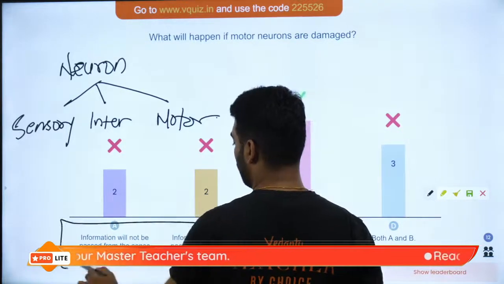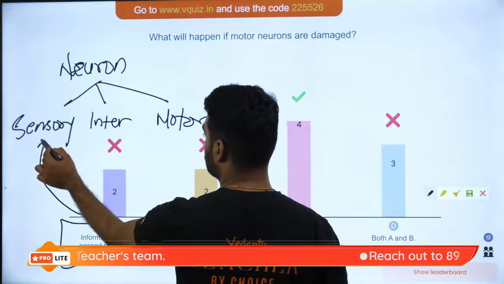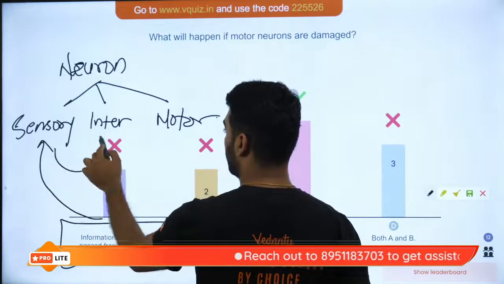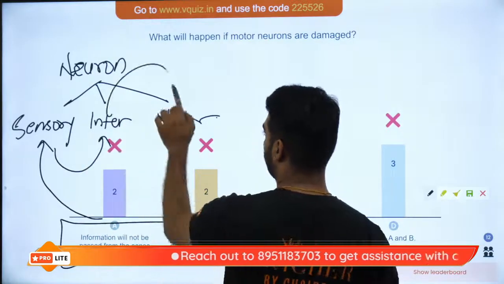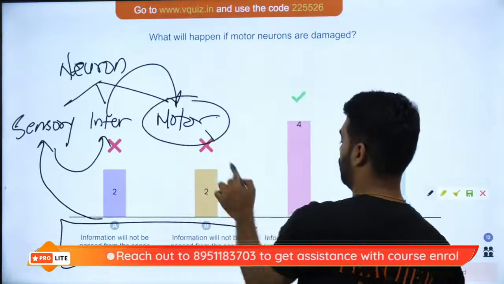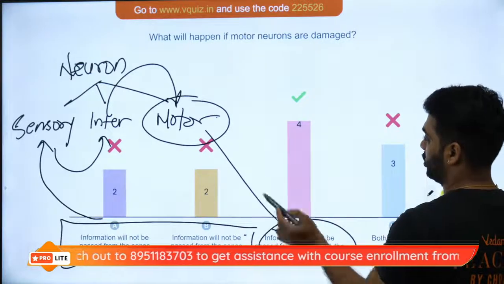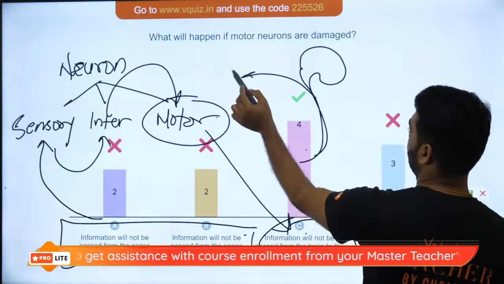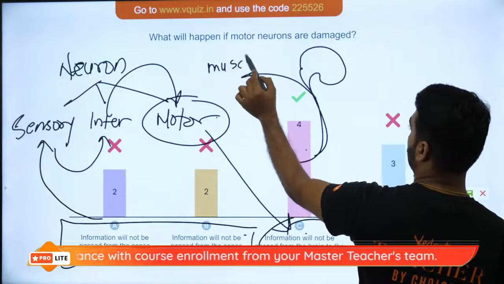So these 2 functions are performed by the sensory neuron, right? It gives the impulse to the interneuron. Interneuron gives it to the motor neuron, and motor neuron performs this function. From the brain and the spinal cord, it gives the information to the muscle.